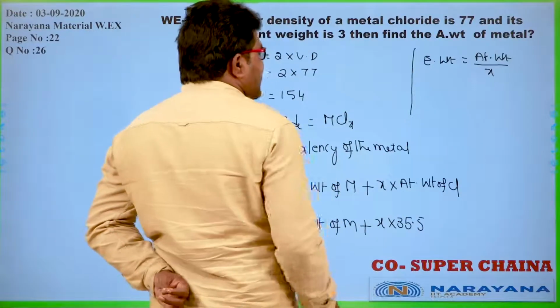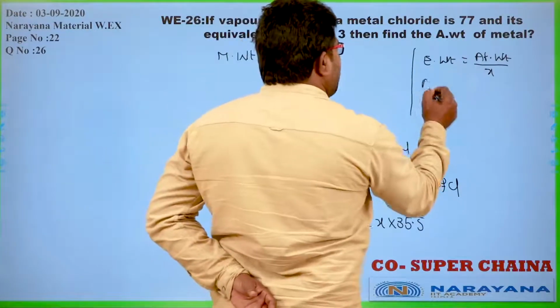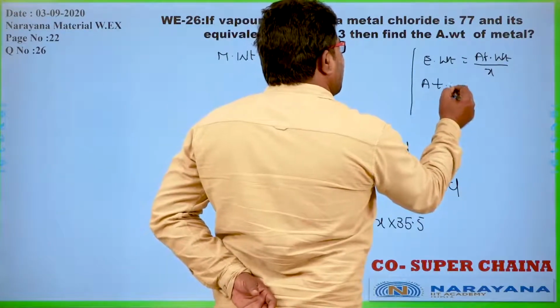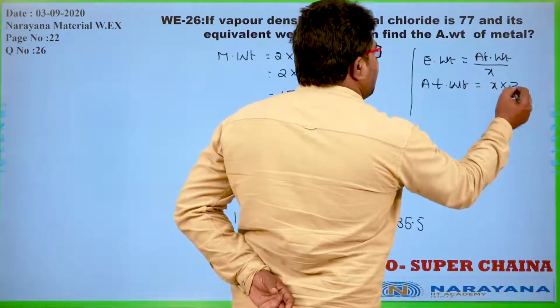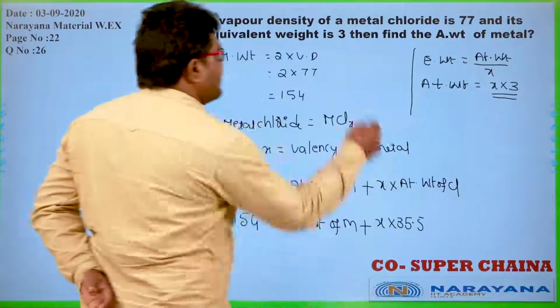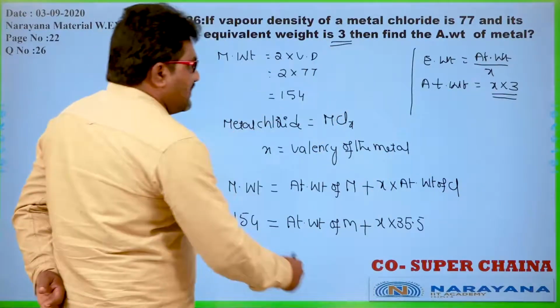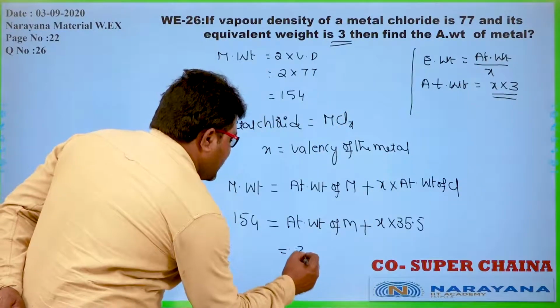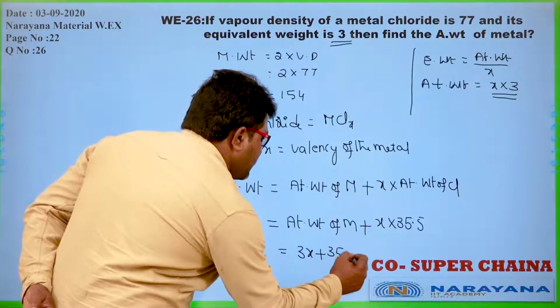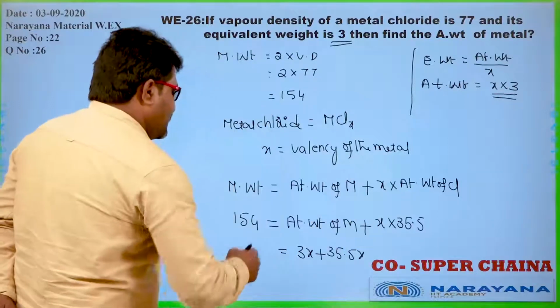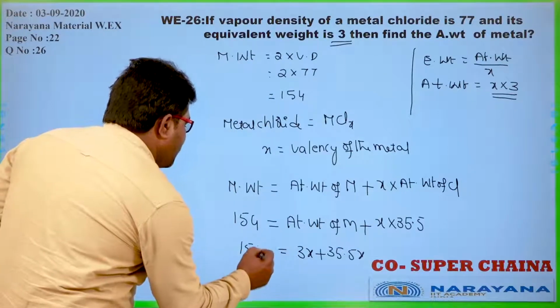So from this, in place of atomic weight we can write X into equivalent weight. What is the equivalent weight he has given? It is 3. Now that is equal to 3x plus 35.5x is equal to 154.